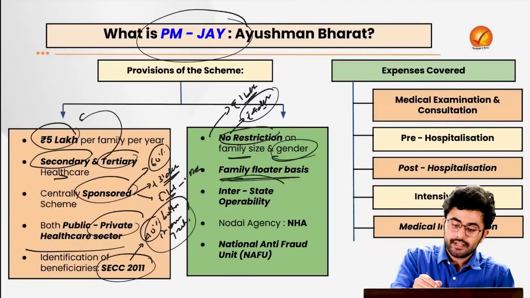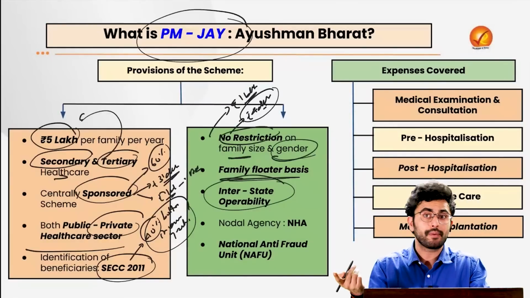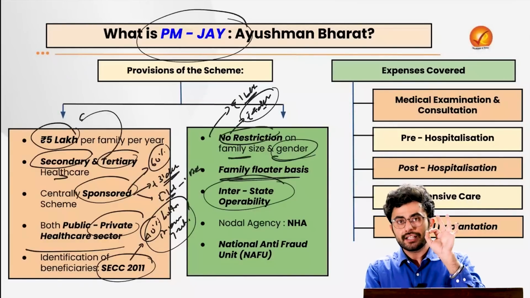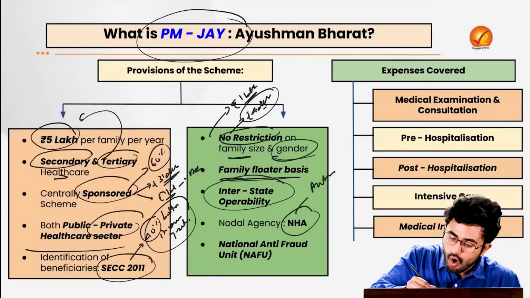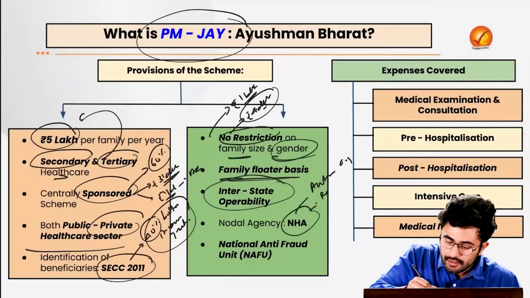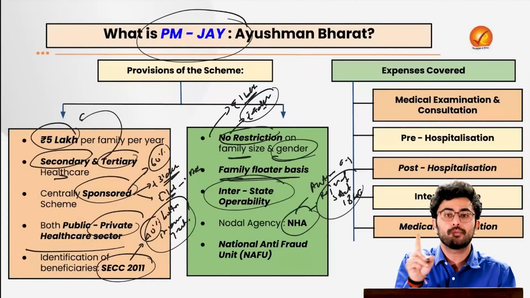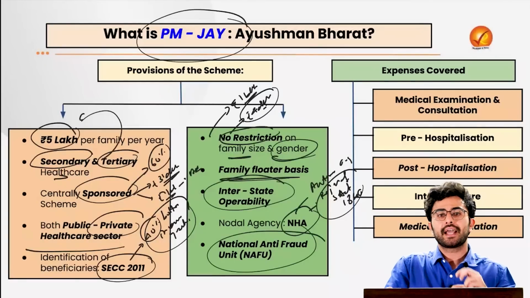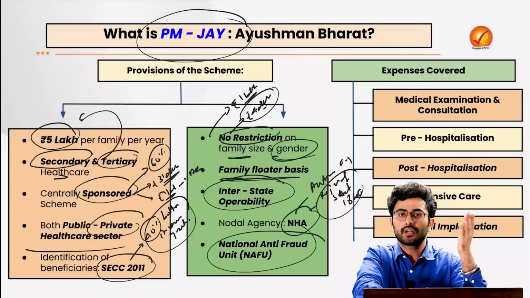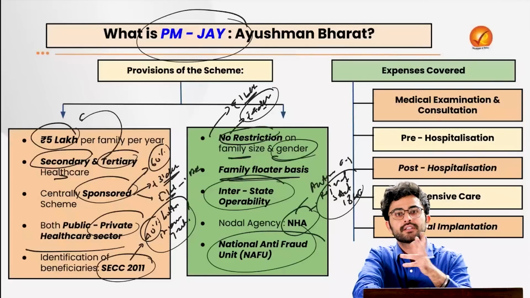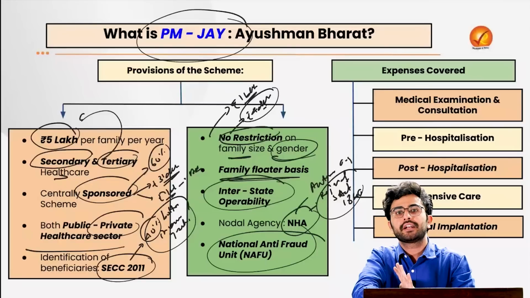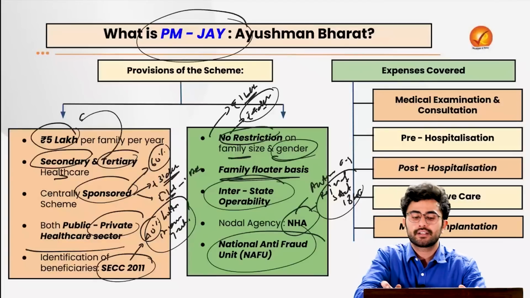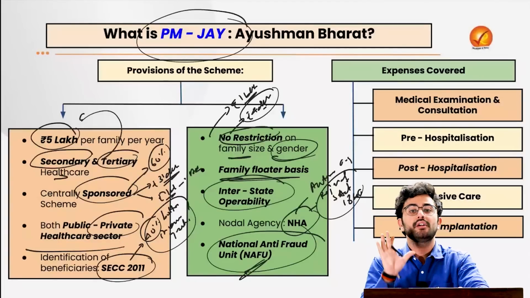At the same time, there is interstate portability as well. So this is very helpful for the migrant workers of our country. The nodal agency to implement this is the National Health Authority, which is basically an autonomous organization created under the Registration of Societies Act 1860. So remember, it is not a statutory body. And if there is any fraud, for example, you come from a very wealthy family, but still you have availed some certificate related to poverty and you want to avail some kind of free healthcare treatment, to check such malpractices, there exists a unit called the National Anti-Fraud Unit.